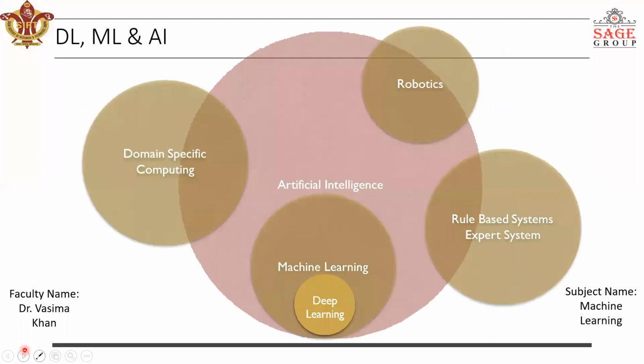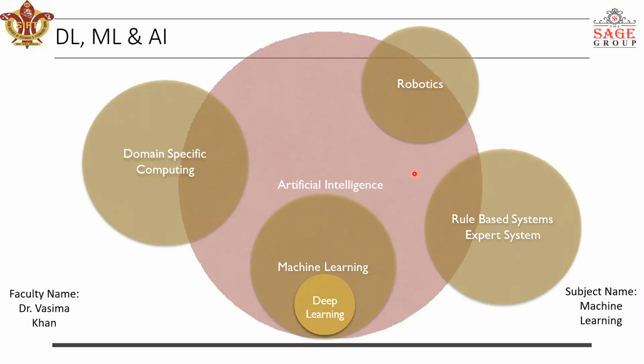Okay. So for giving you an idea about the relationship between artificial intelligence, machine learning and deep learning, I have made this diagram, specifically for making you understand the relationship between artificial intelligence, machine learning, deep learning and some other things. Can all of you see this diagram? Yes, ma'am. So this is a kind of Venn diagram, and as you can see, it shows the relationship.